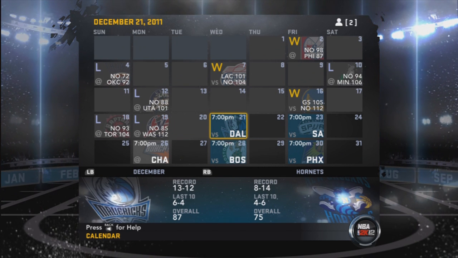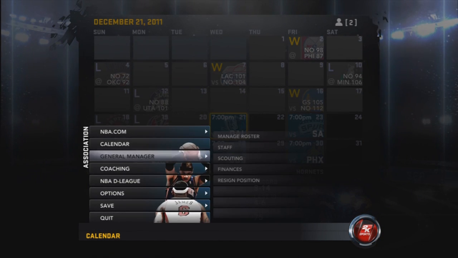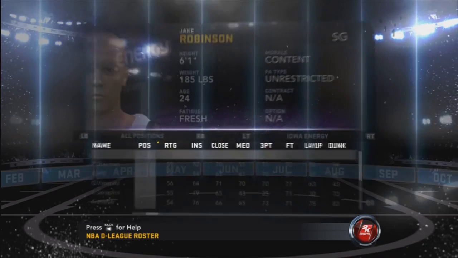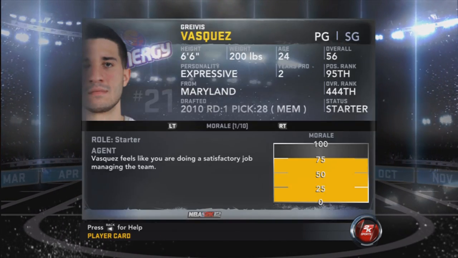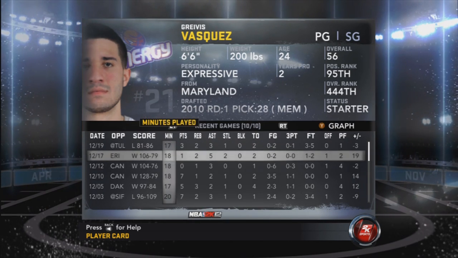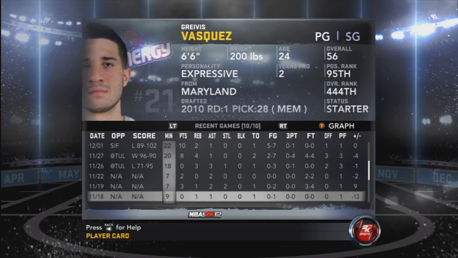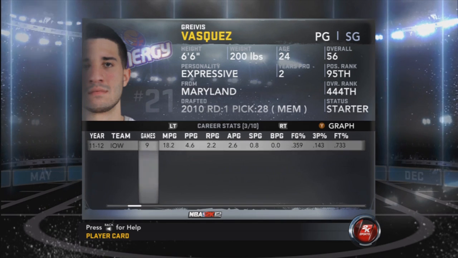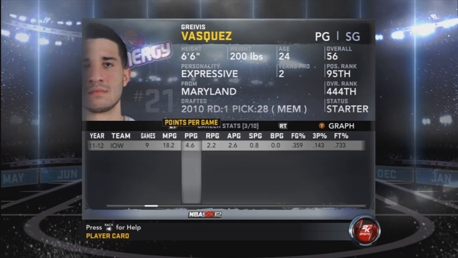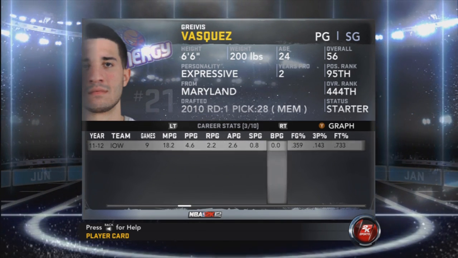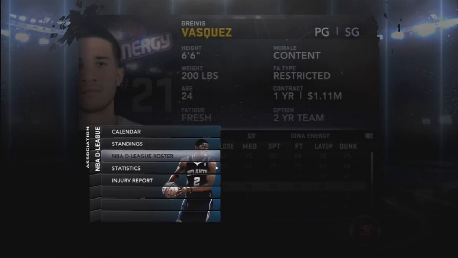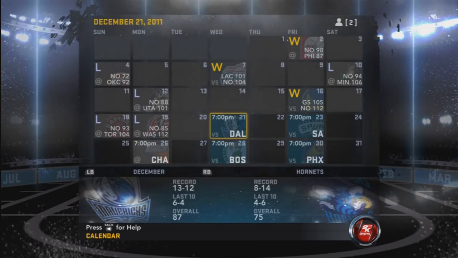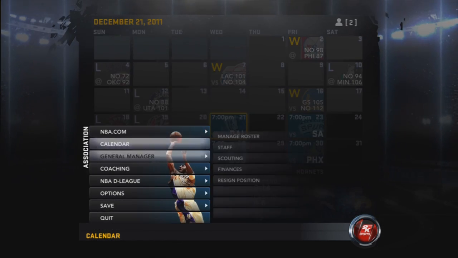So the next game you're going to be seeing is against the Dallas Mavericks, and we're going to just take a quick look and see how Greivis Vasquez is doing in the D-League. He should be the starting point guard. Yeah, so he's actually doing really bad. I should probably call him back up, because he's only averaging like 5 points. Wow, yeah, he's doing really bad in the D-League. I really need to call him up and use him myself. So nothing's really working out for him there. Hopefully he'll develop in the D-League somehow.